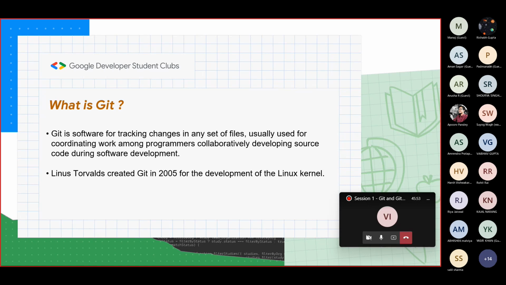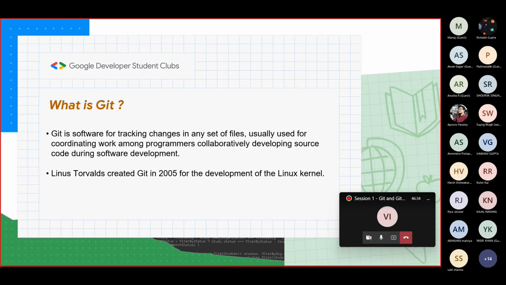So it is usually used for coordinating work among programmers. For example, I have a big project under which 10 other developers are working together. To make things easier for all the 10 developers, Git was basically invented so that all of them can work effectively together on the same code, and they can fork the repository. They can work on their own code, and then they can have a central repository in which all of that code is stored. So if this all looks complex to you, don't worry. As I said, we'll be exploring this further.